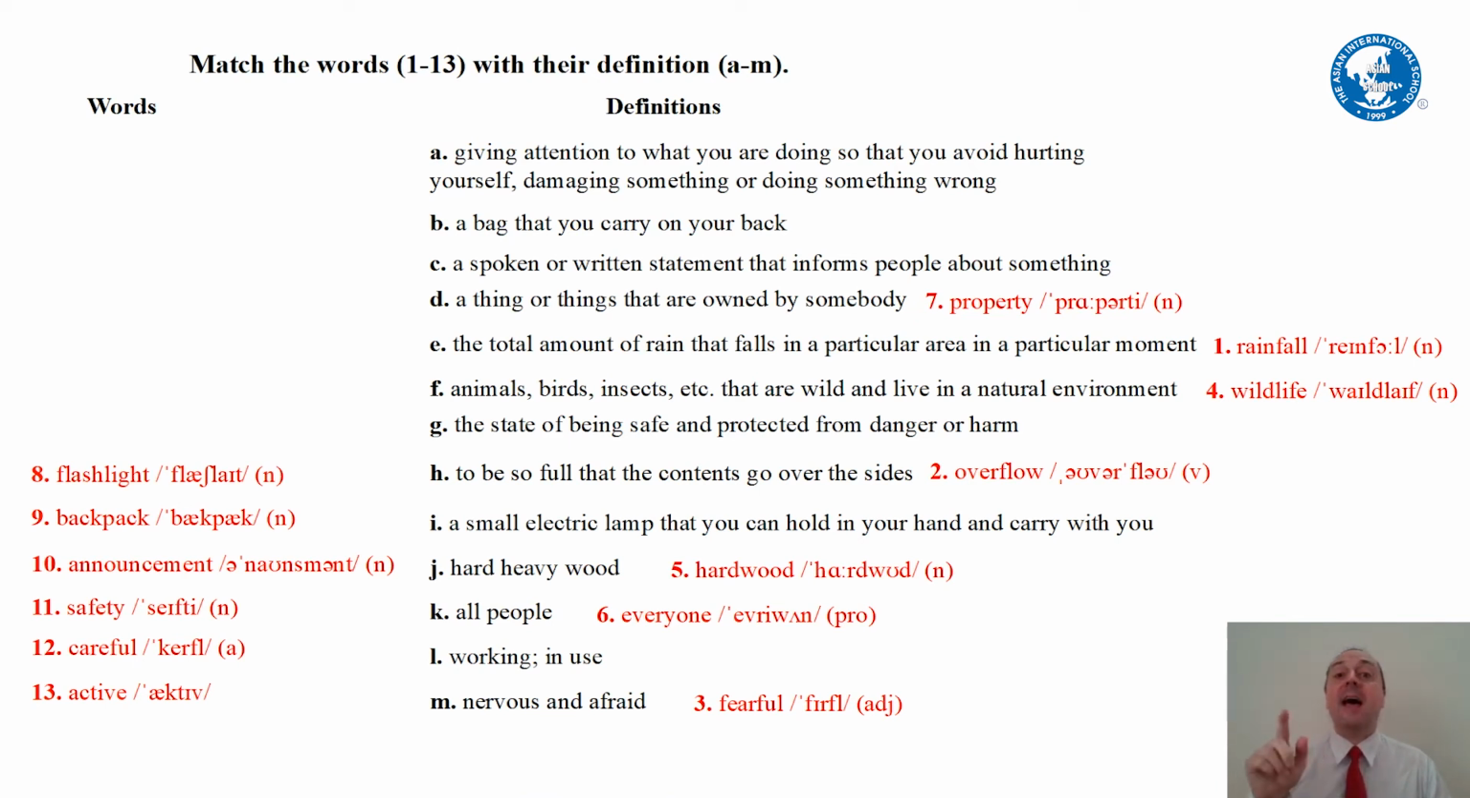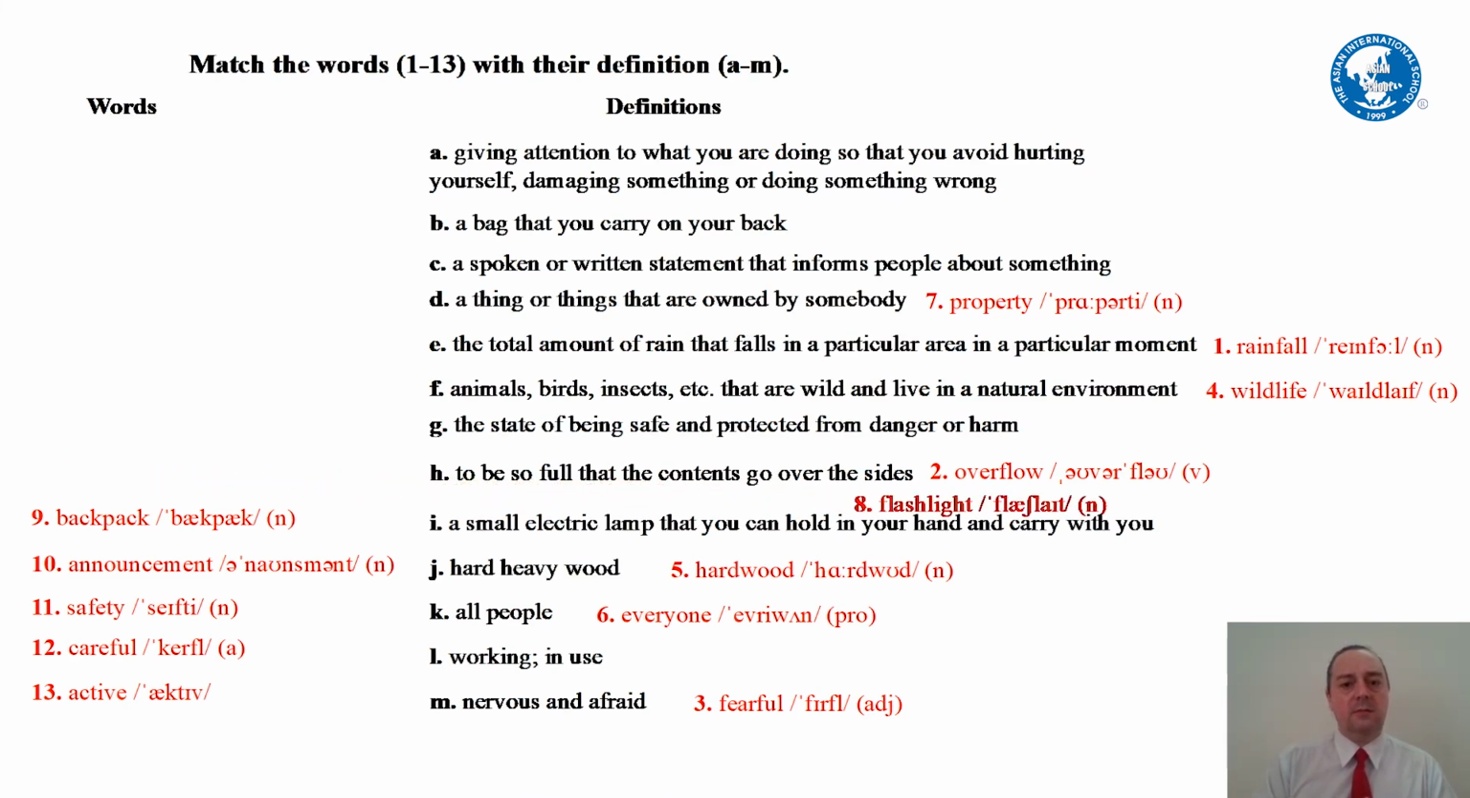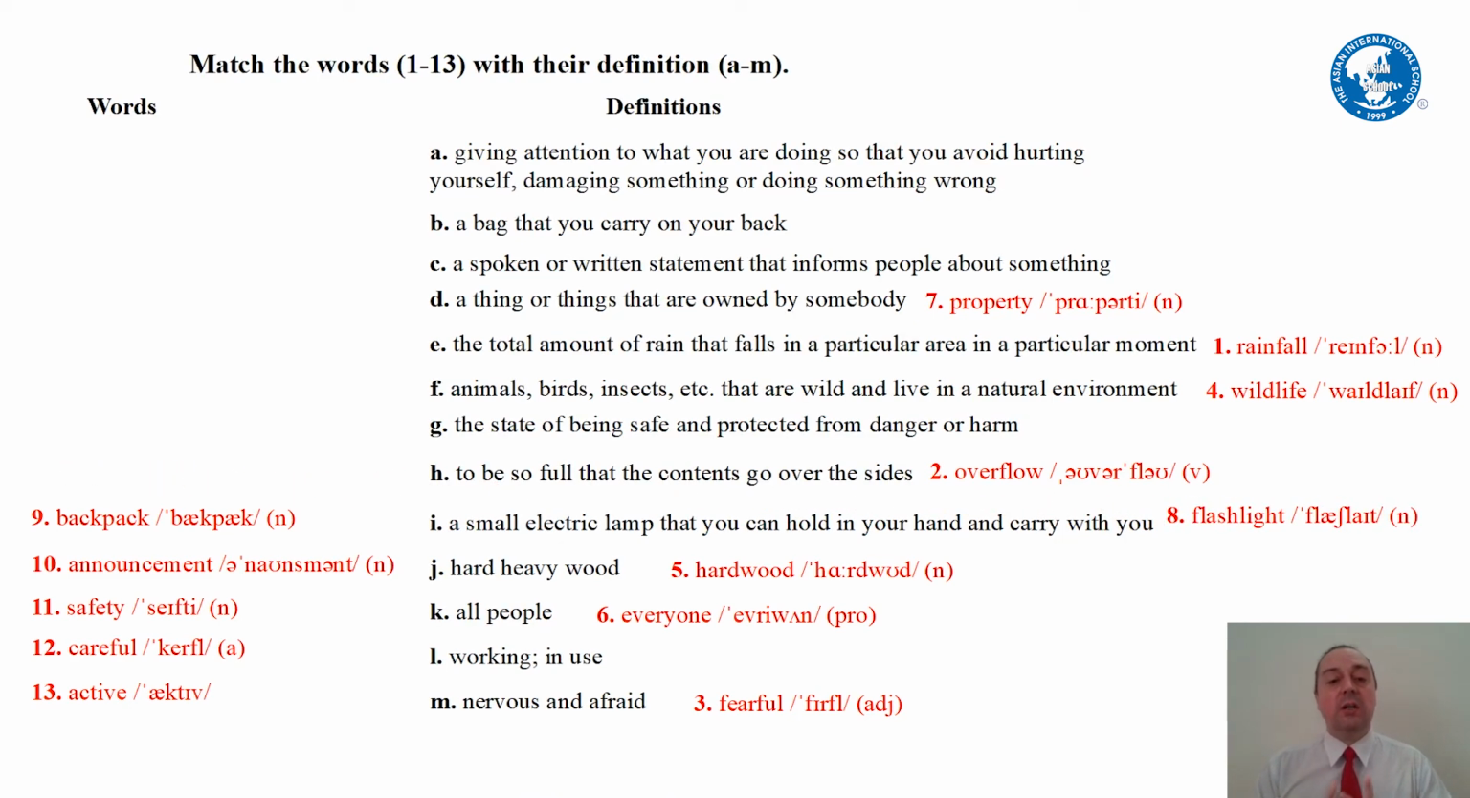Next one, flashlight. Your turn. Flashlight. Good. Two words we know. So what is the definition? This one, a small electric lamp that you can hold in your hand and carry with you. Flashlight. Good. Next one, backpack. Two words we know. My back is a part of my body. A pack is something we carry on your back. Good.